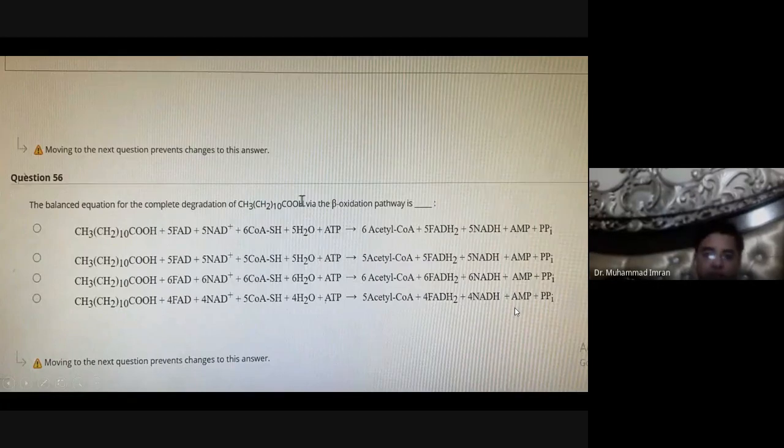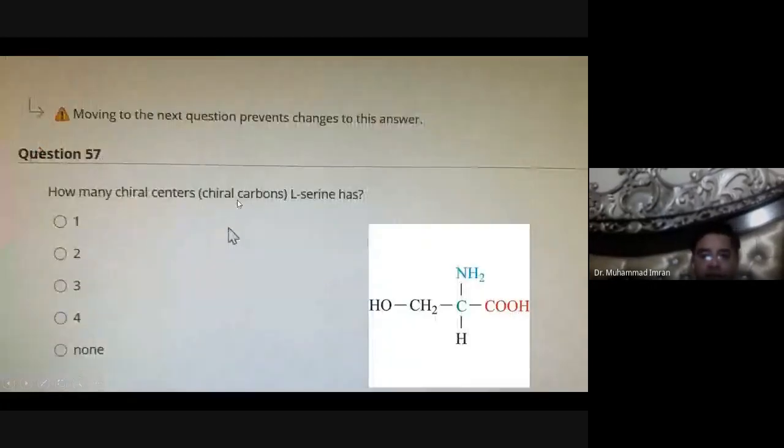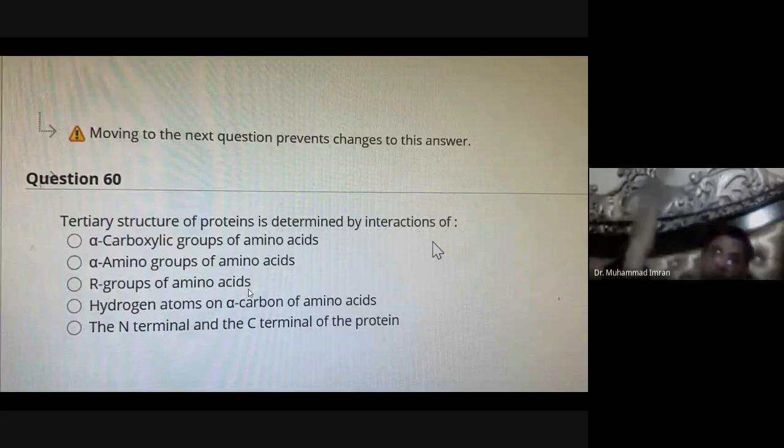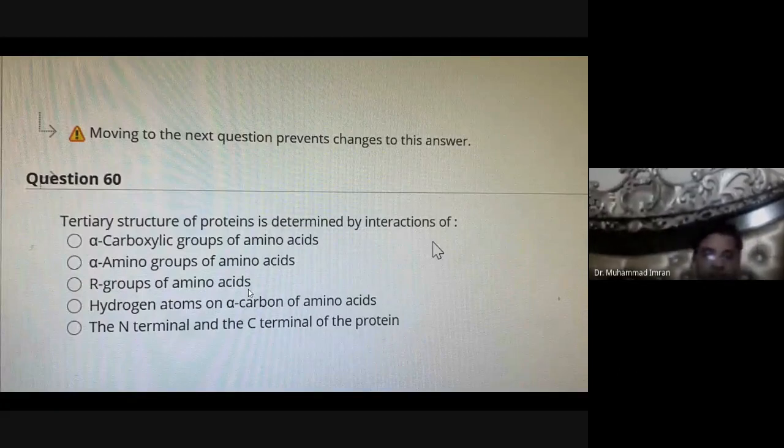How many chiral carbons does L-serine have? Only one chiral carbon. You can see only one chiral carbon in serine. The precise structure of a protein is determined by the interaction of the side chains of amino acids. Only the side chain. It may contain an acidic group or basic group to make electrostatic interactions. It may contain a hydrophobic side chain which makes hydrophobic interactions.